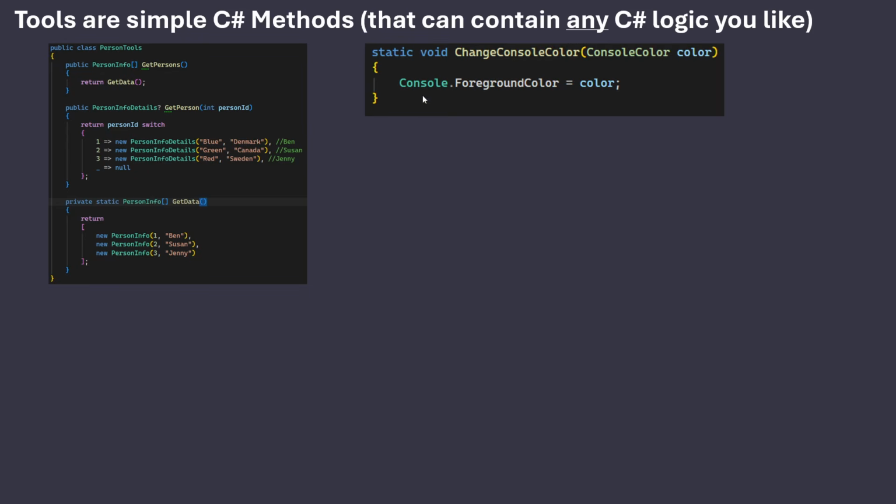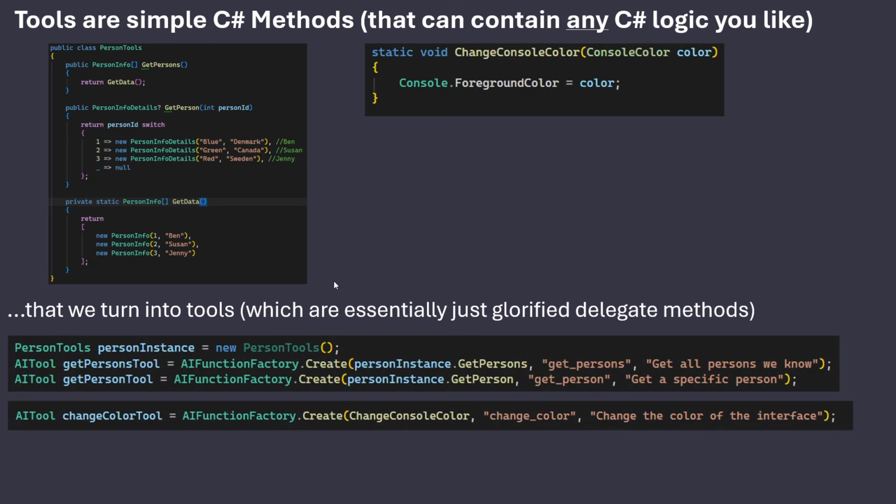And then I made an action tool, which in this case changes the console's color. It can take a color, being an enum, and we can set that as the foreground color of our console. And again, this is just C# code. What turns it into tools is that we can just take the delegates, because tools are essentially just glorified delegate methods.